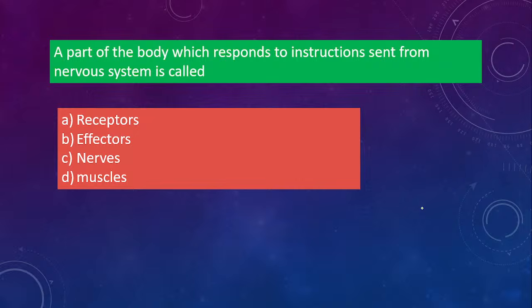part of the body which responds to instructions sent from the nervous system is called, is it receptors, effectors, nerves or muscles? जो instructions nervous system से आया है, then what is that part of the body called? जो nervous system से आ रहा है. Answer is effectors. Okay, so once from the system, your brain and the spinal cord, they receive the signal, so they will send it through the effector where it is getting affected, right? So that's why the answer will be effector.